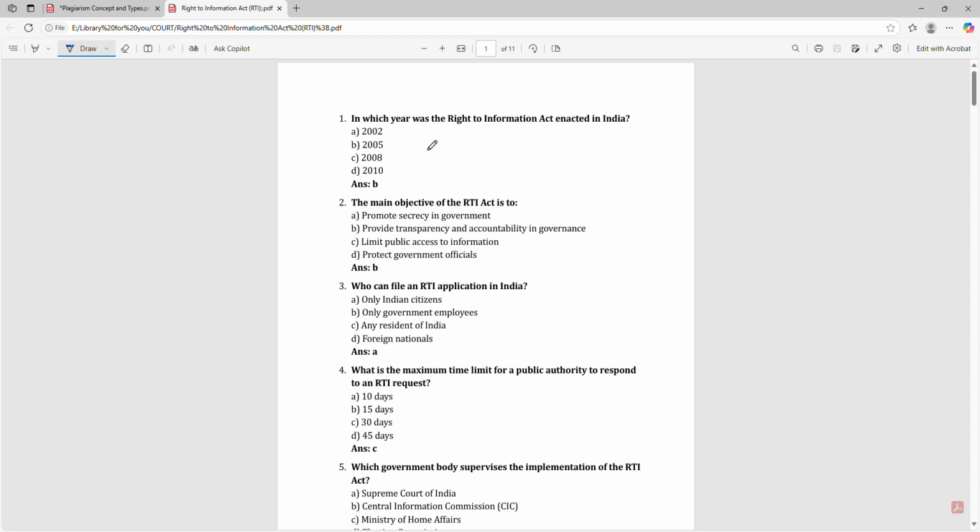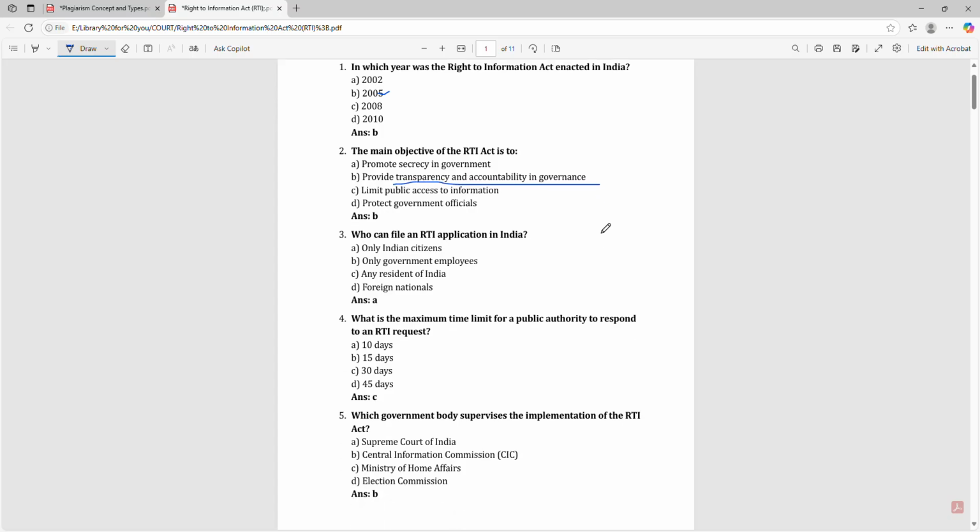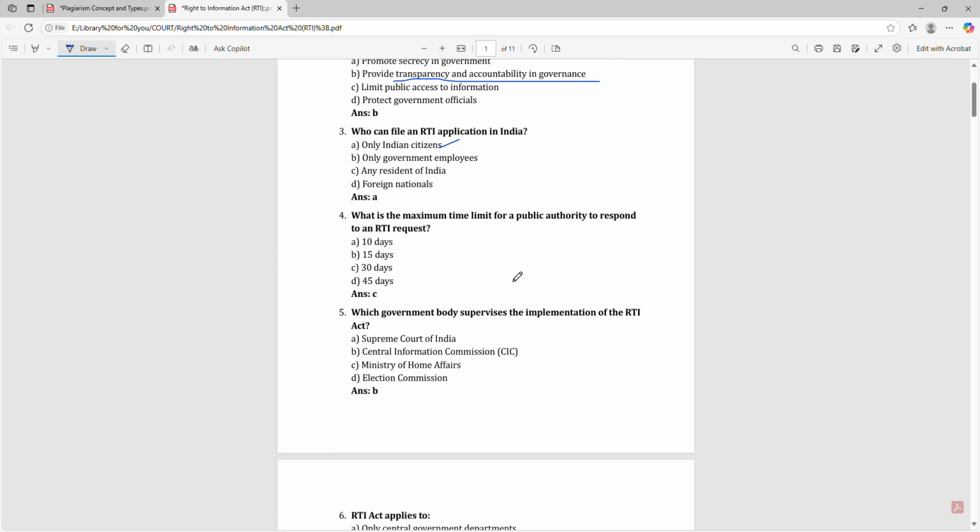In which year was the Right to Information Act enacted in India? 2005. The main objective of the Right to Information Act is to provide transparency and accountability in governance. Who can file an RTI application in India? Only Indian citizens.